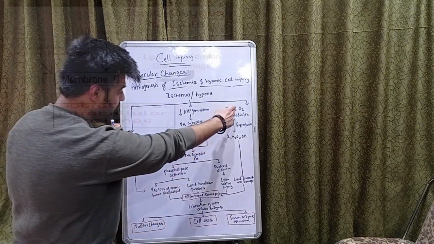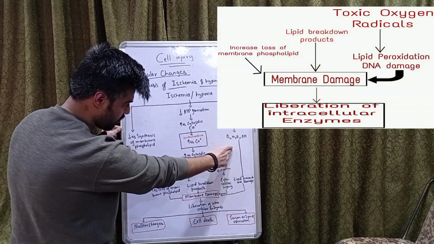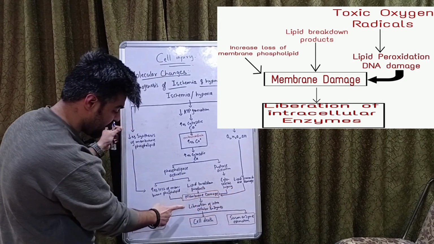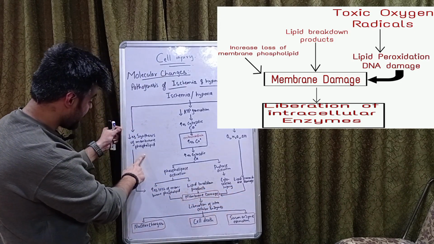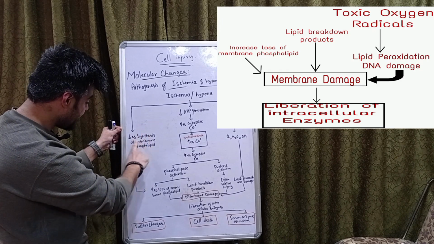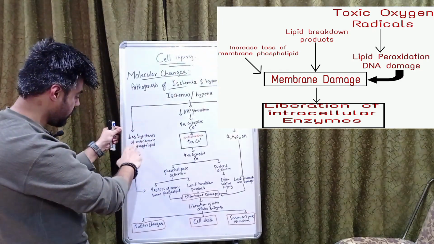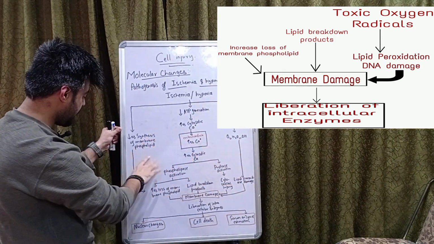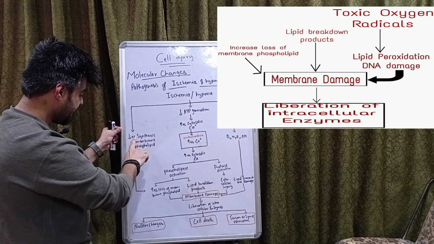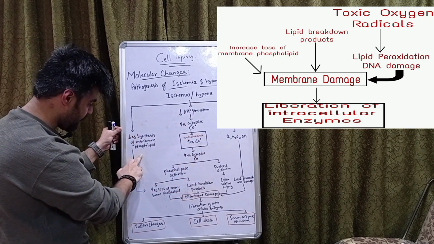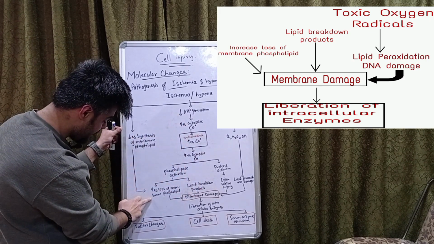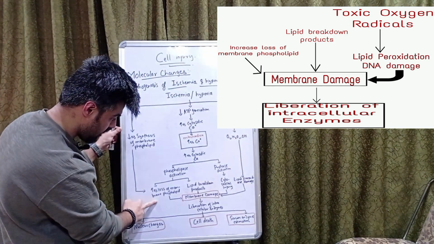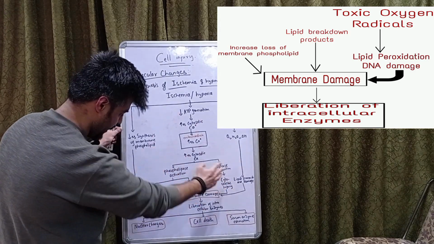Now, coming from the side of free radicals, once this process occurs, what will occur there? Lipid peroxidase damage will occur, that will lead to membrane damage. And the third process: once hypoxia and ischemia hit the cell, what will happen is there is decrease in the synthesis of the membrane phospholipid, which will directly lead to increase in the loss of membrane phospholipid. Fine. All these factors will contribute.